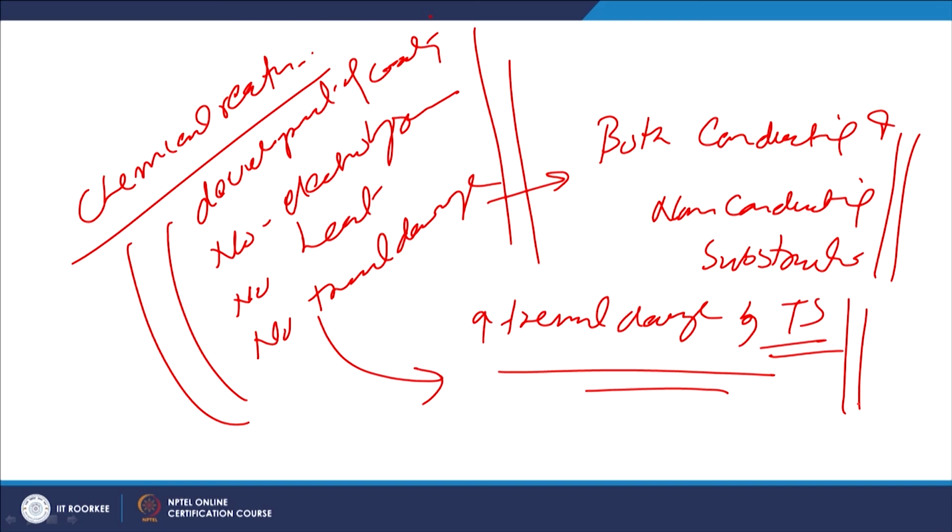Now, I will summarize this presentation. In this presentation, basically I have talked about the plasma spray process, electroplating process and electroless plating process. Plasma spray process results in a very high temperature of the plasma during the spraying process, so that has the tendency for thermal damage as compared to the other thermal spray processes. At the same time, the electroless process basically uses chemical reactions for development of the coatings, and there is no thermal damage. It can be used for both conducting as well as non-conducting materials.